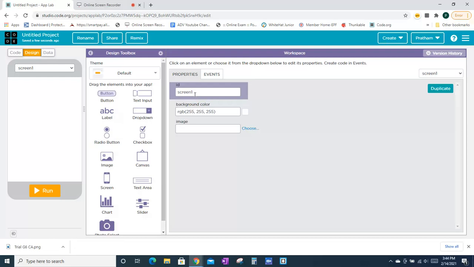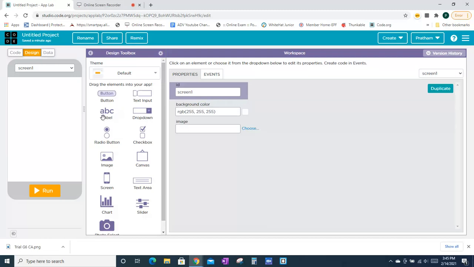You're going to learn more about the ID when you're coding. It can be used to find the screen. So in the code, if you want to change the background color of the screen, you would have to change the background color using the ID. That's why the ID is there. And you can put a background image, but you don't have to.